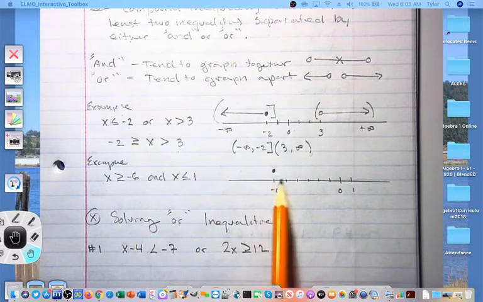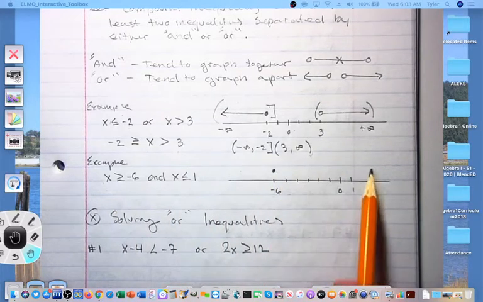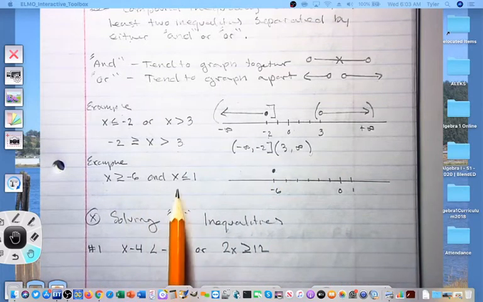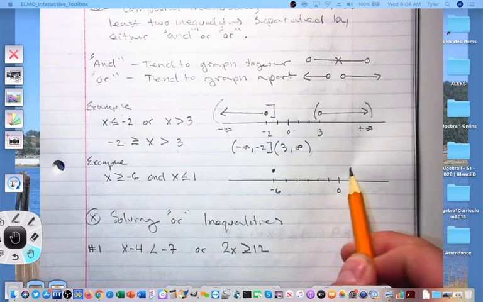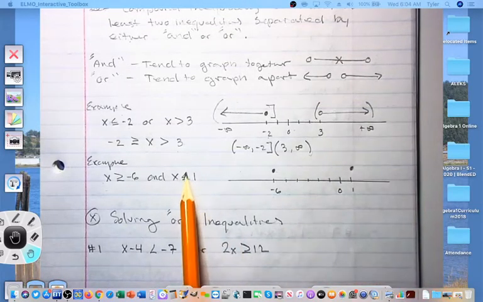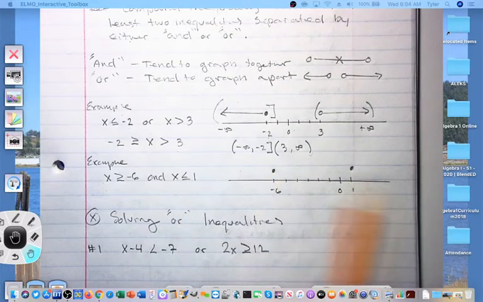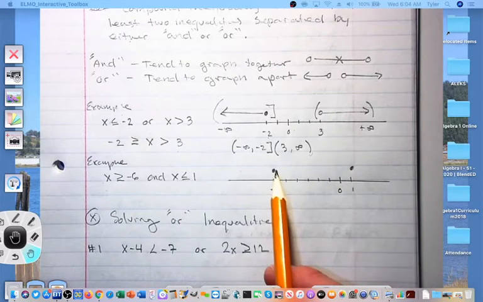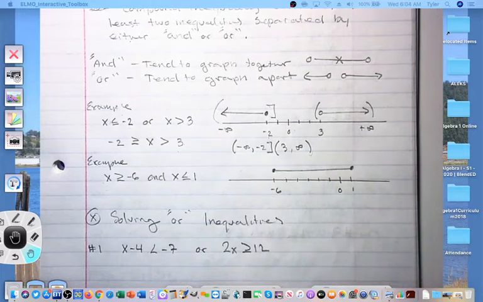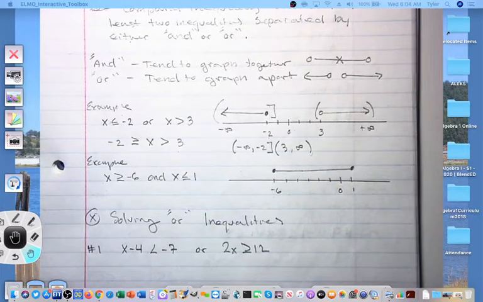Greater than or equal to negative 6 says my arrow will go to the right. Let's see what happens here before we draw it. My second one says x is less than or equal to 1, so it's a solid circle above 1. Less than or equal to 1 would be an arrow to the left. So I have an arrow to the right, an arrow to the left. All I'm going to do is connect those, and that is the graph of this compound inequality.